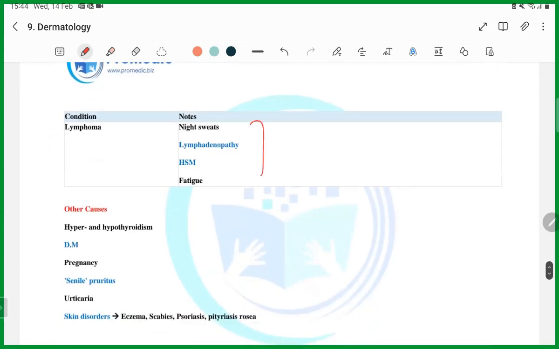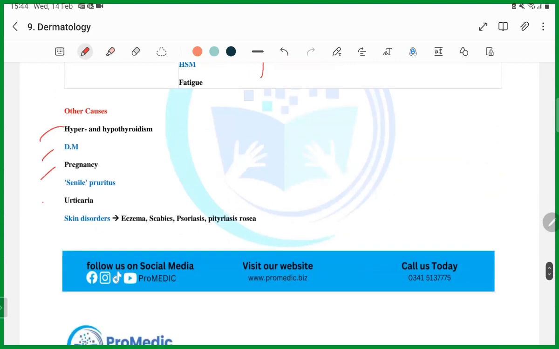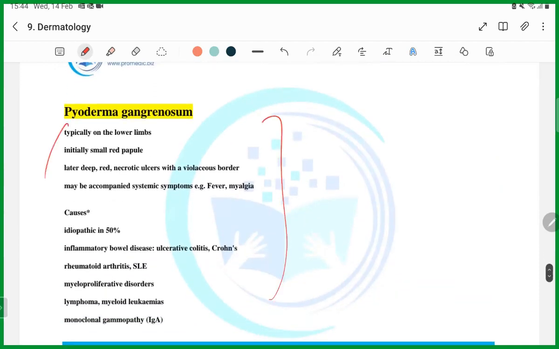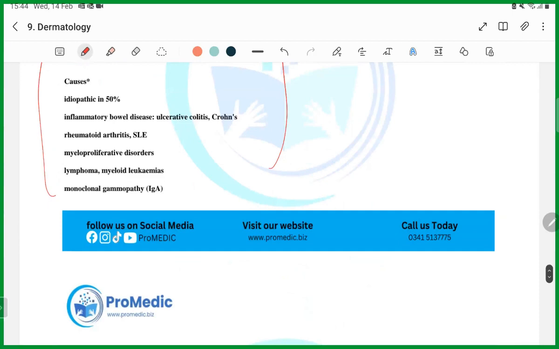Lymphoma, patients can have pruritus. Other causes are these which can cause pruritus. You should know about them. Pyoderma gangrenosum, it is written here again. We have already read that and I have already explained it to you.